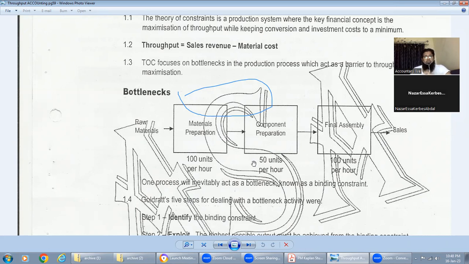So which process is slow? Component preparation is slow because it is preparing only 50 units. So if the company is manufacturing 100 units, what will happen? They will prepare 100 units in material preparation. Component will prepare only 50. So final assembly will have only 50 units to prepare. So they will be sitting idle for 1 hour to wait for the component preparation process to complete. I didn't get your point up to now.